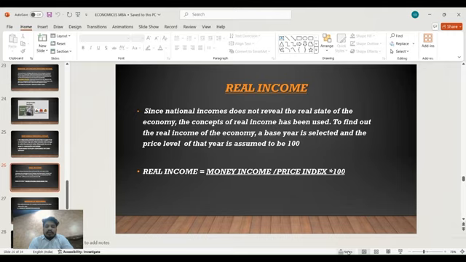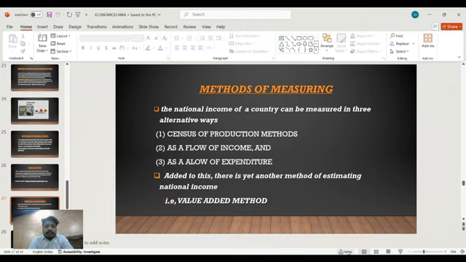Methods of measuring national income. The national income of a country can be measured in three alternative ways. First is the census of production method. Second is as a flow of income, and third is as a flow of expenditure. Added to this, there is yet another method of estimating national income.